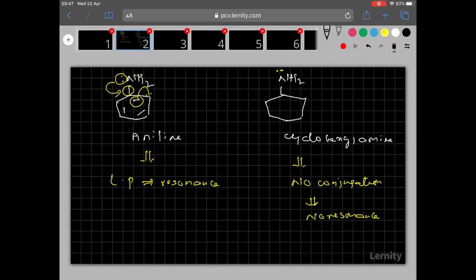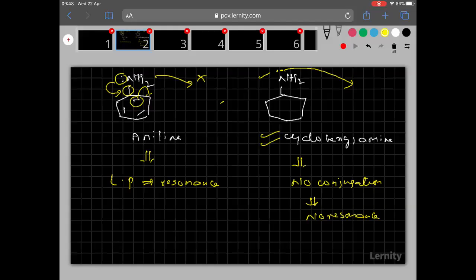Therefore, nitrogen can donate the lone pair to someone very easily. This nitrogen can donate the lone pair very easily, but this other nitrogen cannot donate because that lone pair is part of the resonance. Therefore, which is a strong base? Cyclohexylamine. Which is a strong nucleophile? Again cyclohexylamine.